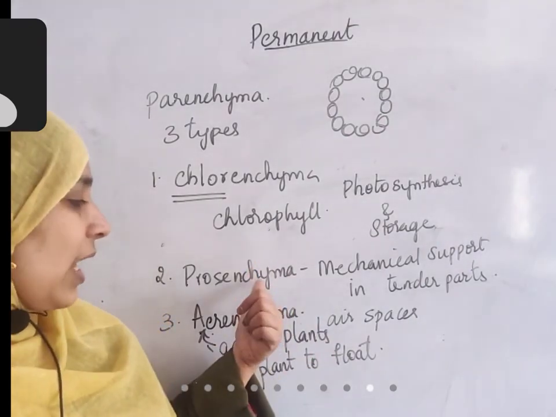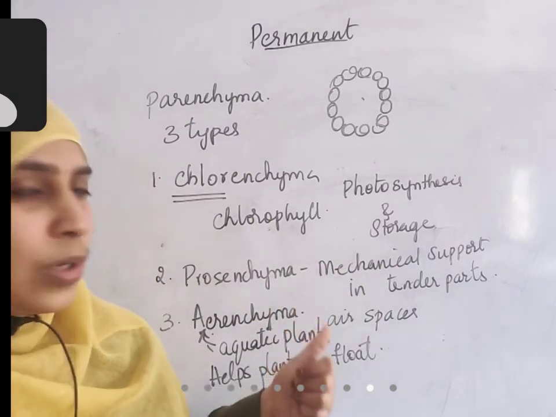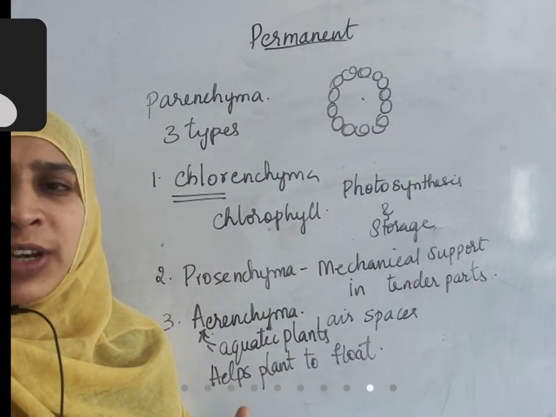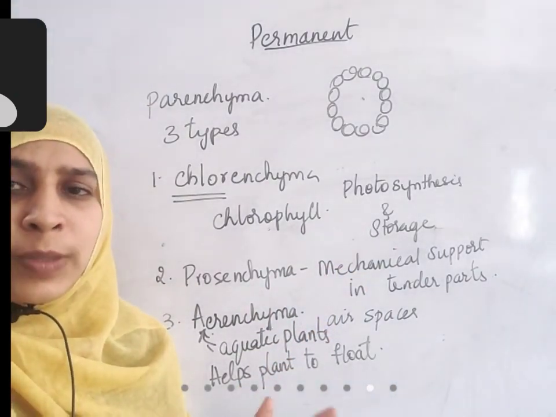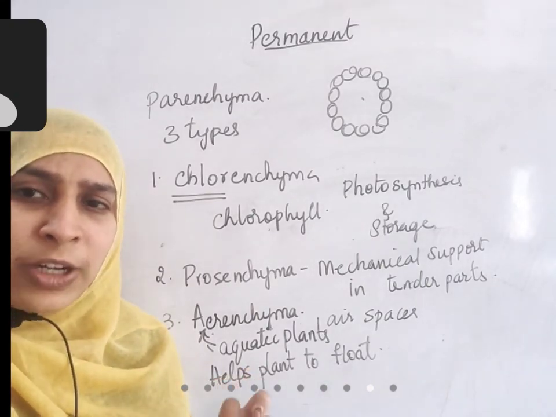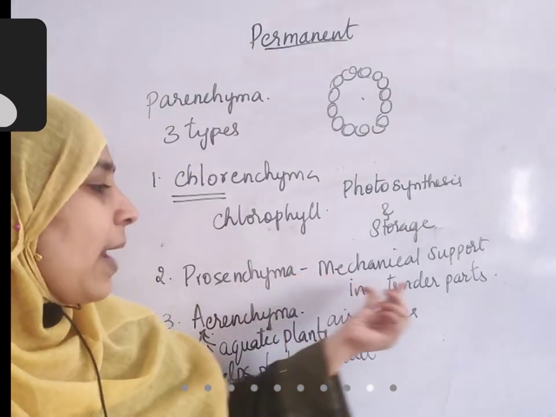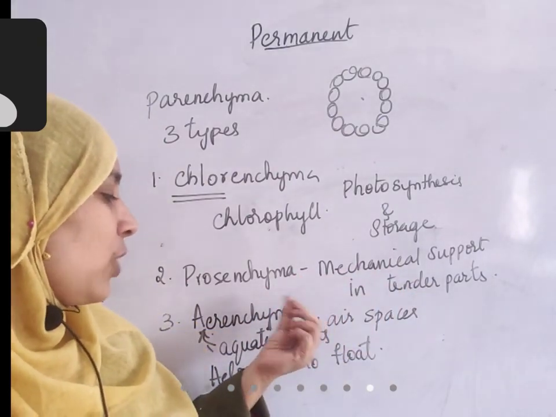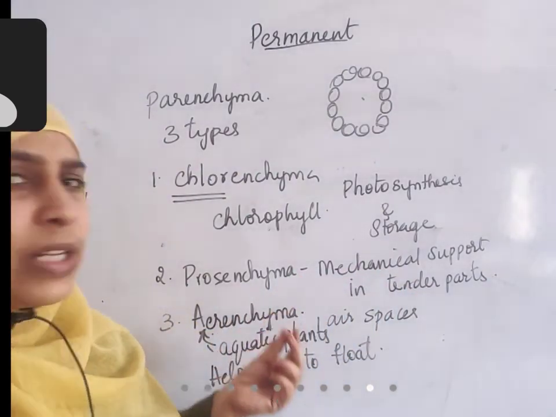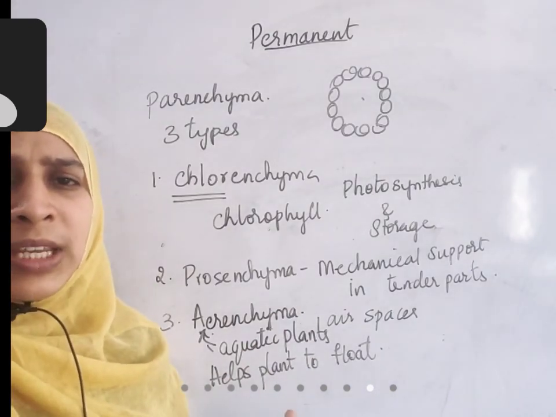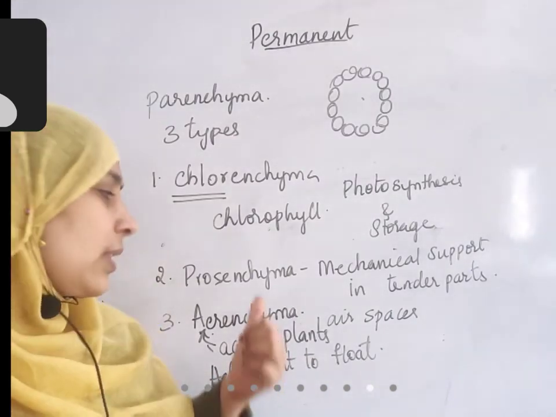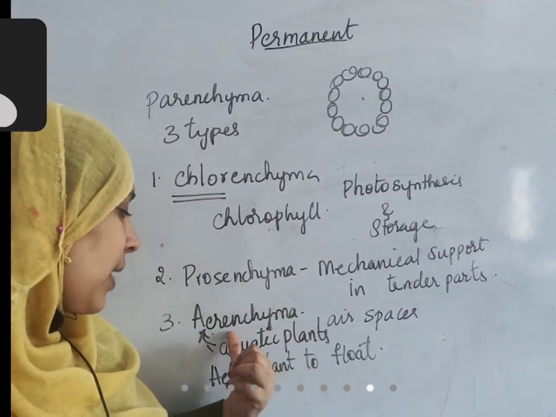Why do we need this prosenchyma again for mechanical support? In small plants, take for example coriander plants, kothimira plants, very small plants, they also need mechanical support to grow straight, right? In those tender plants, mechanical support is required. Even the newly formed leaves of the big tree need some mechanical support that is provided by prosenchyma.